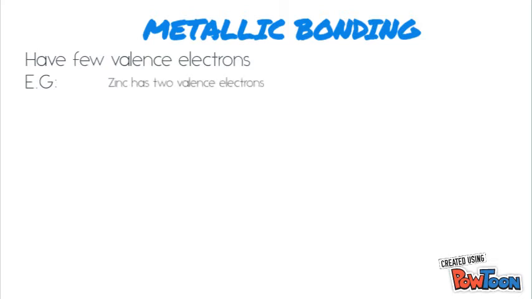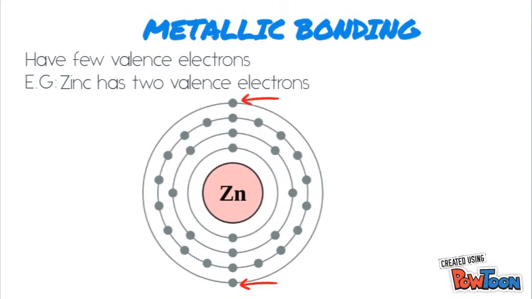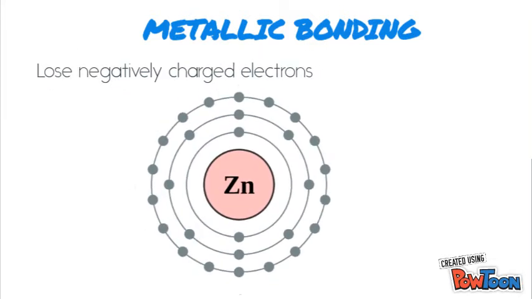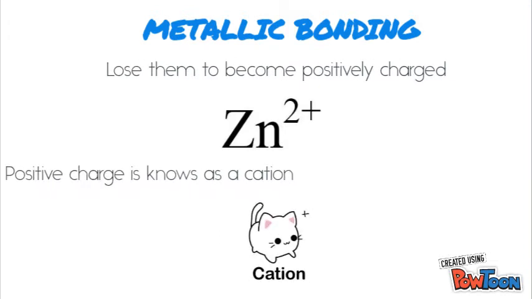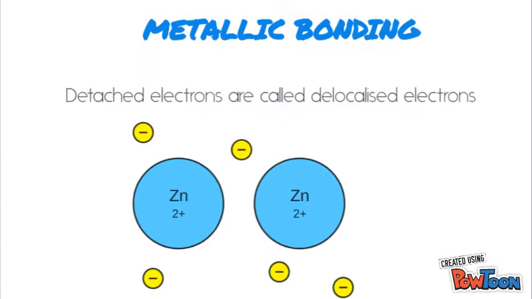Metal atoms have few valence electrons. This means that to reach a noble gas configuration, they lose electrons, which are negatively charged. When electrons are lost, the atom has a positive charge, resulting in a positive ion called a cation. The electrons that are detached from their atoms are called delocalized electrons.